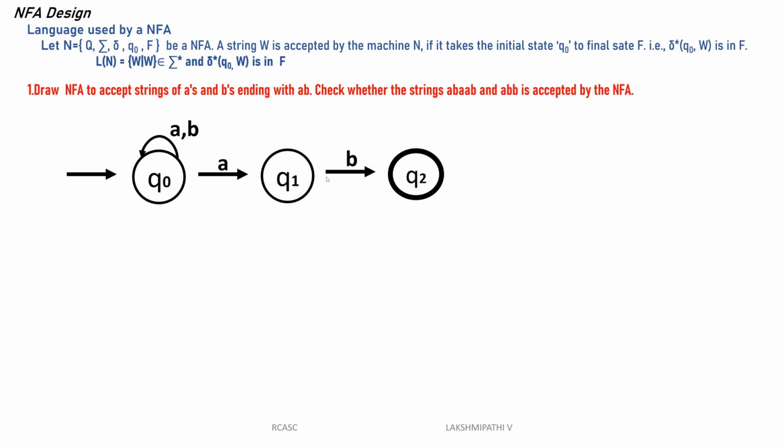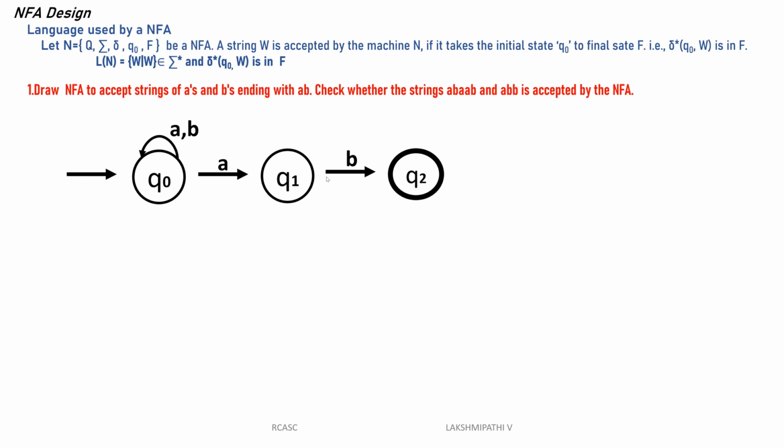So I can directly construct the NFA, because it must accept strings of A's and B's ending with AB. At Q0 there can be many A's, so you start with many A's and end with AB. Then there can also be any number of B's, then end with AB. Q0 on A will go to Q0 and also Q1. According to the situation it will go to either Q0 or Q1. We call this a non-deterministic finite automata.